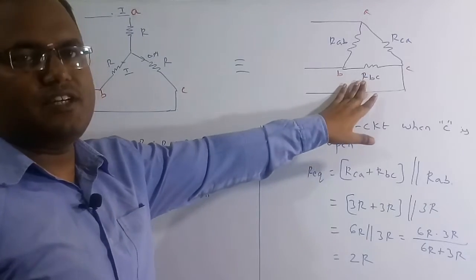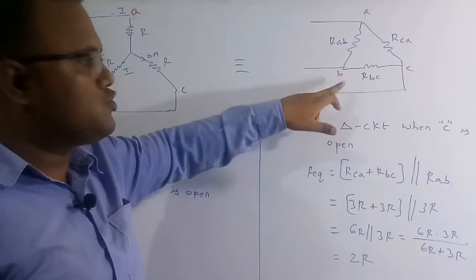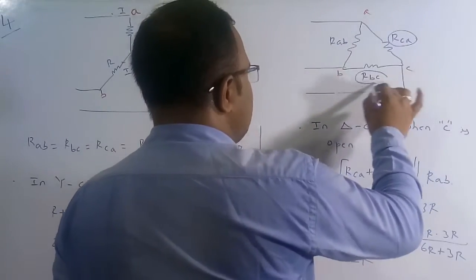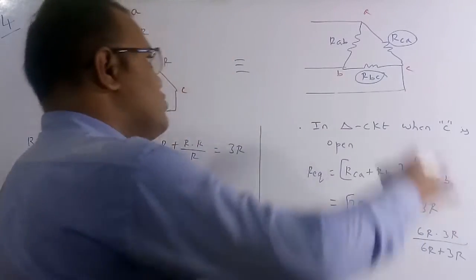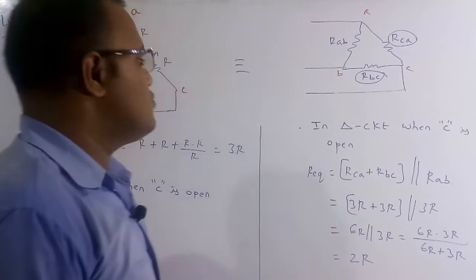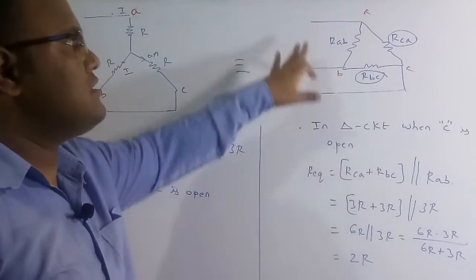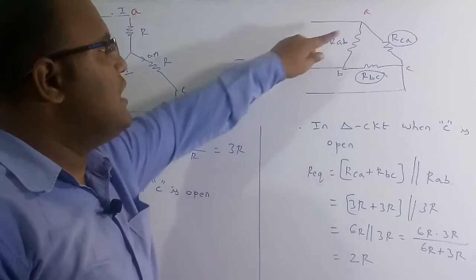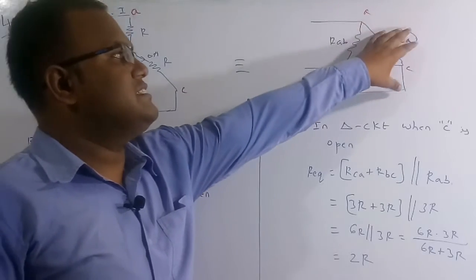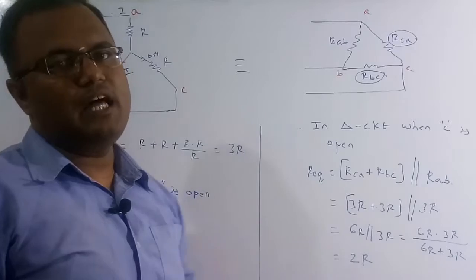For this delta fashion, now I want to find the resistance across A and B when C is open. When C is open, you can see clearly that RCA and RBC are connected in series, and this overall combination is in parallel with respect to RAB. So the equivalent resistance is RCA plus RBC, in parallel with RAB.